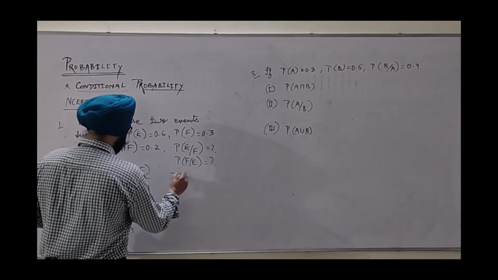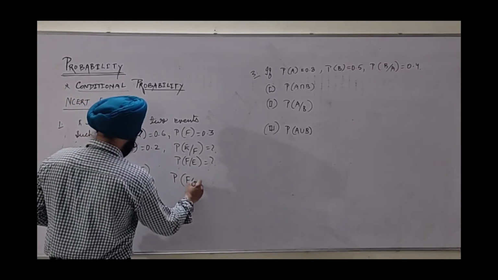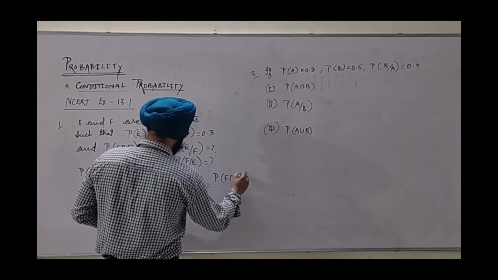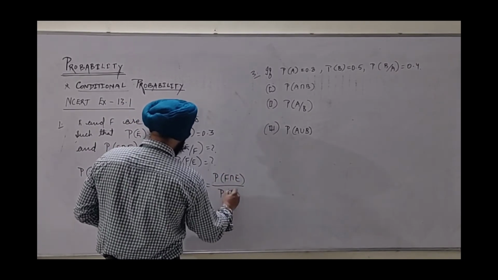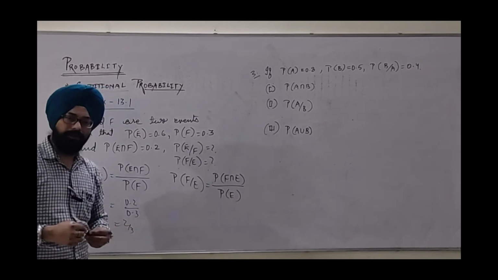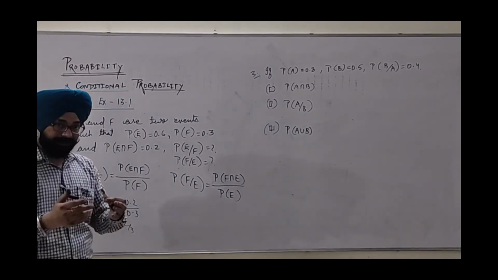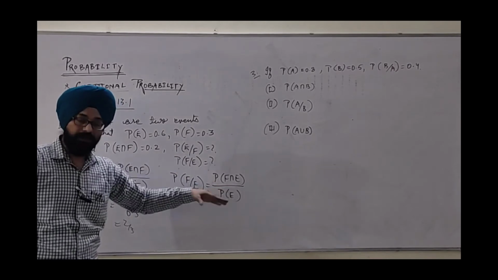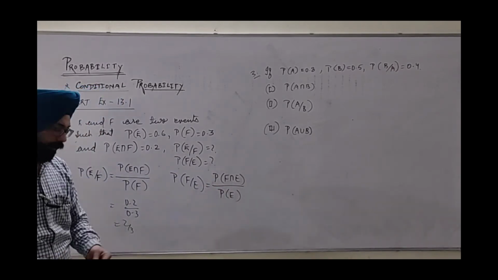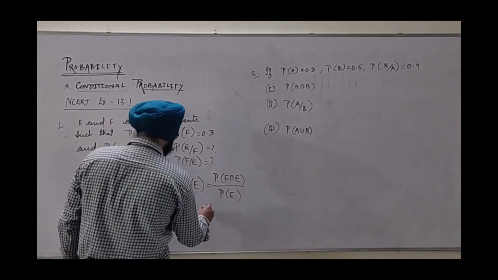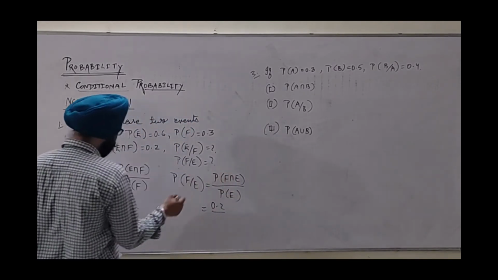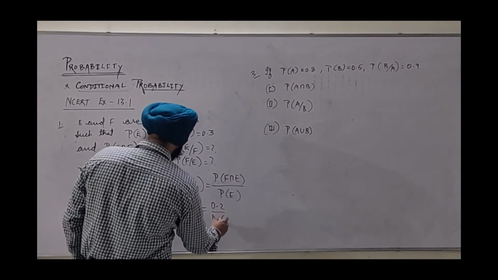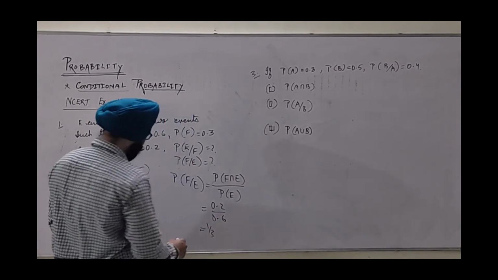Similarly, if I obtain P F on E, this is again P F intersection E upon P of E. By the basic theory of sets, we know that E intersection F or F intersection E is the commutative property, both are the same. So that's why we will consider this to be 0.2. We will substitute 0.2 and P of E as 0.6. So it will come as 1 by 3.